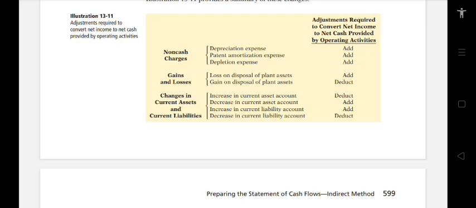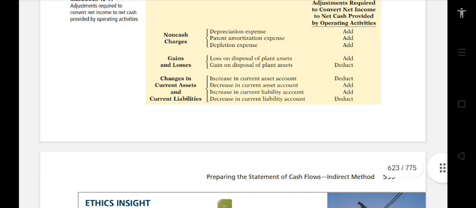The patent amortization expense, you need to add. Depletion expense, you need to add. Then for gains and losses, loss on disposal of plant assets, you need to add. Then gain on disposal of plant assets, you need to deduct.